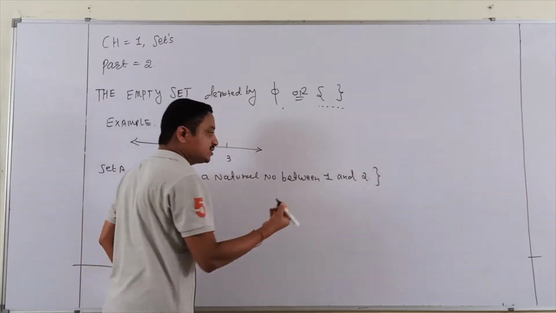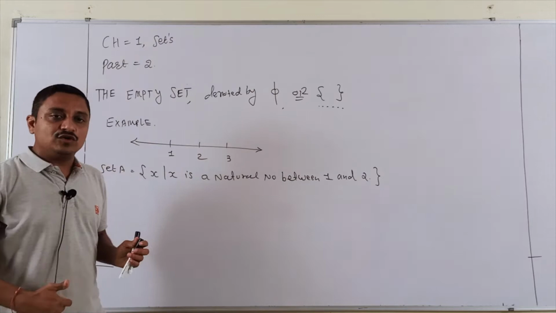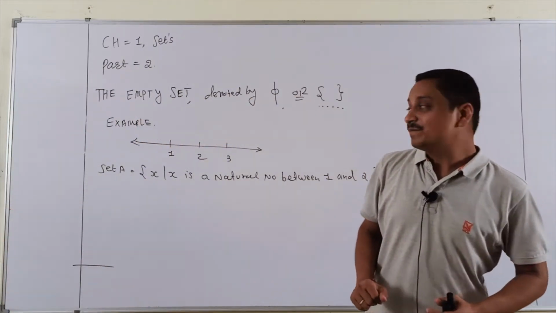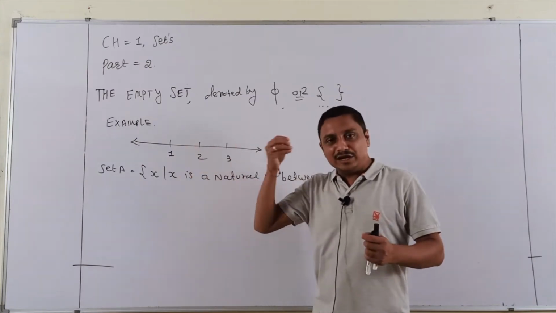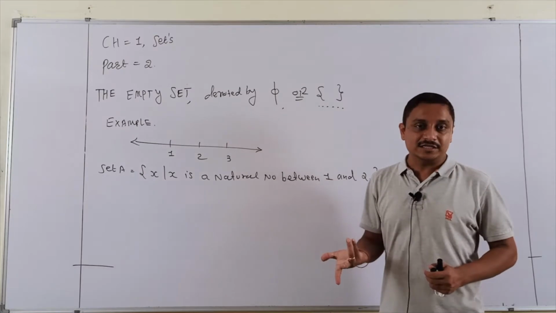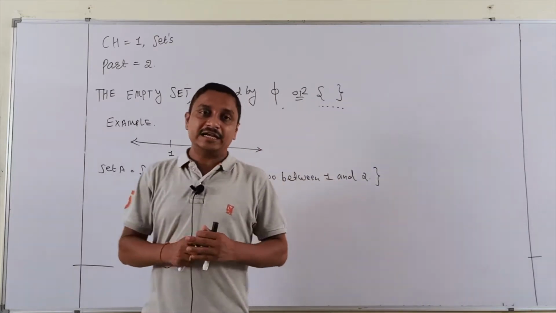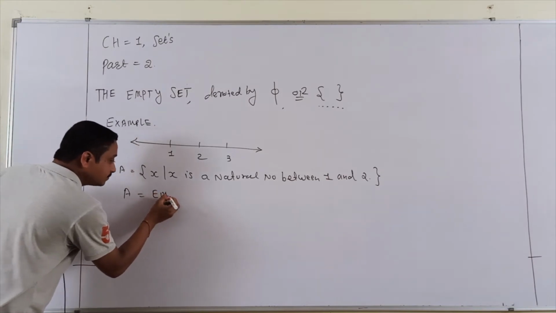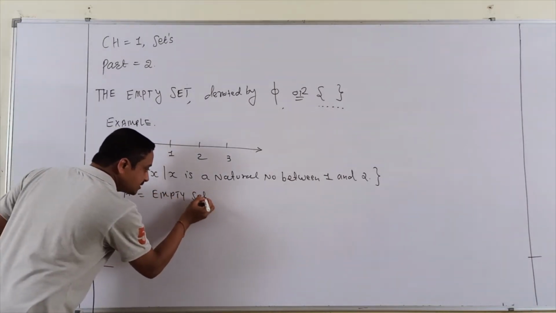So students, what is the natural number between 1 and 2? Definitely nothing. Many numbers exist between 1 and 2, but a natural number does not exist. So that type of set is called an empty set, meaning null set.